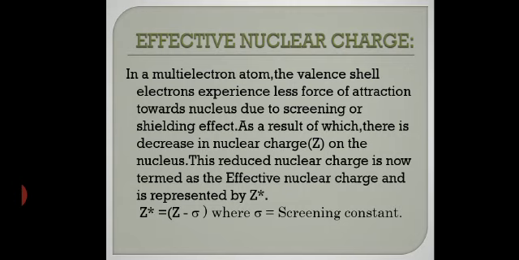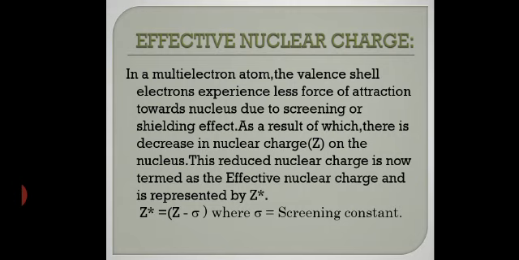When you move across in multi-electron atoms, the nuclear charge is reduced due to the screening effect. Listen carefully: as the number of shells increases, the effective nuclear charge decreases. This can be across the period or down the group, which I have already discussed with you. How can you calculate this effective nuclear charge mathematically? The formula I have given you: Z star is equal to Z minus sigma.